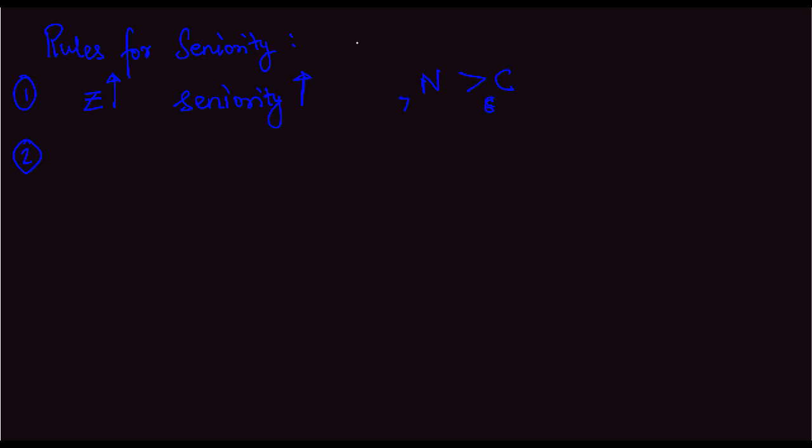Okay. Next is, in case of isotopes, then that isotope is senior which has higher atomic mass. Say we have carbon 12 and carbon 14. So carbon 14 is senior as compared to carbon 12 because of its higher atomic mass. Okay. So this is how we determine seniority.